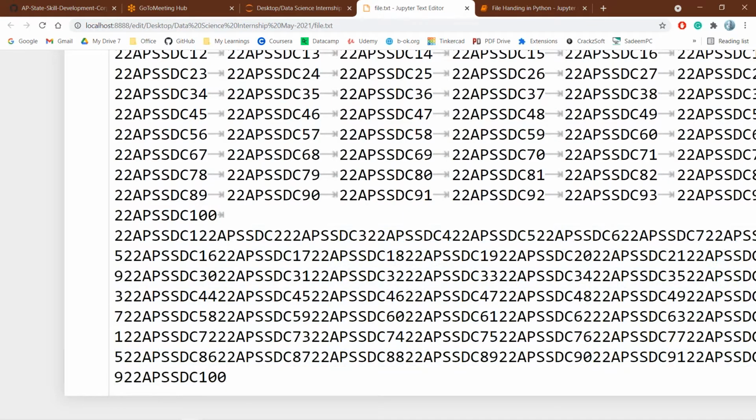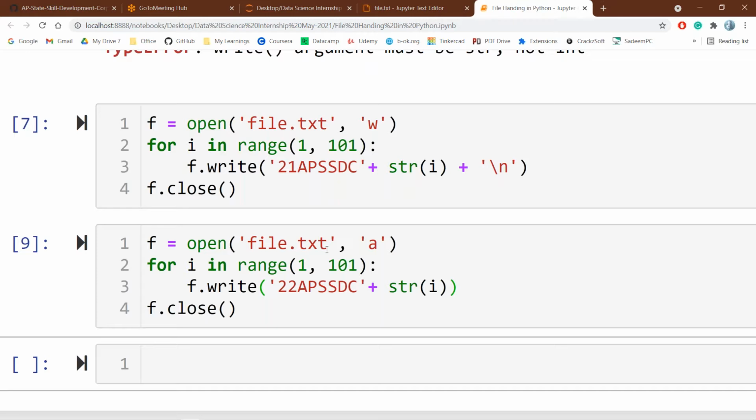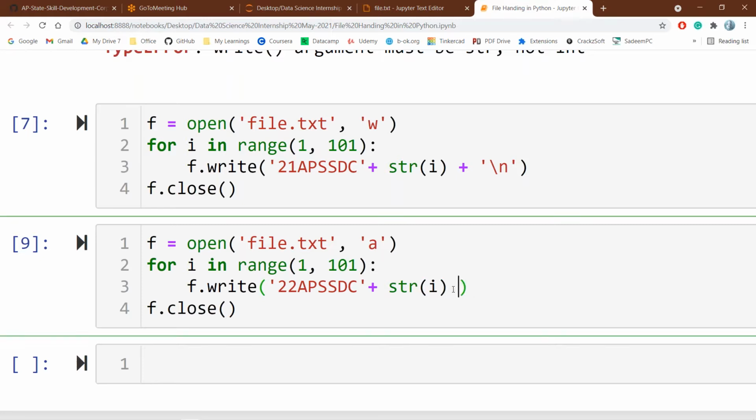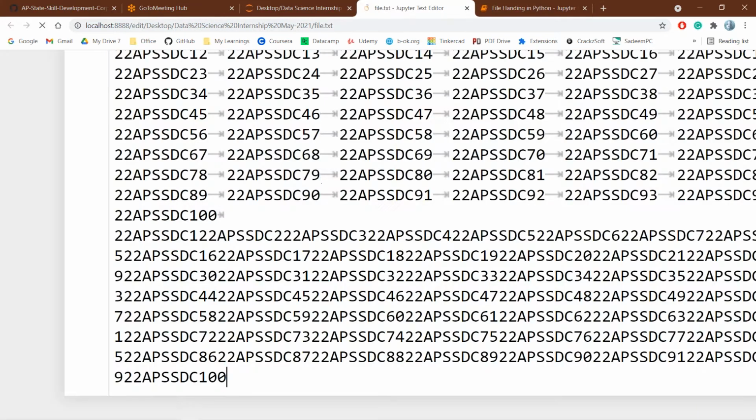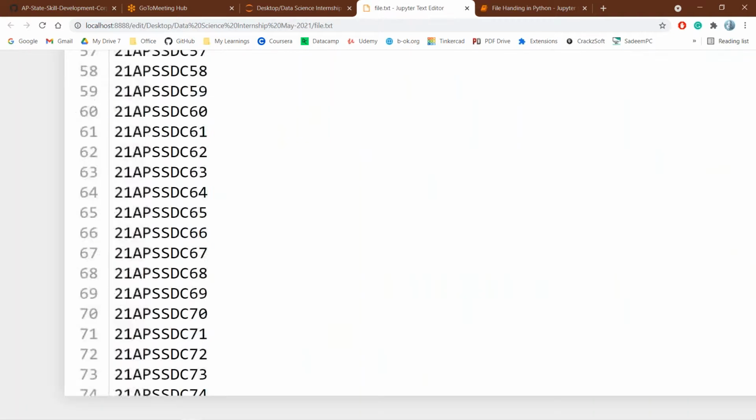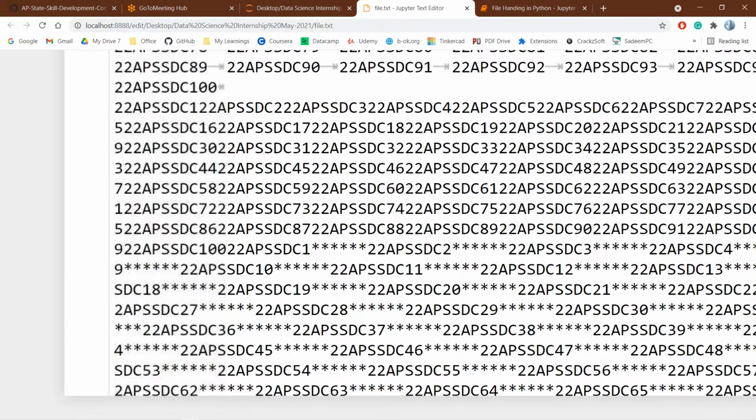So it is not based on the mode. Whatever data you pass, everything will be written as it is. If you give a tab space, that tab space will be written. If you give stars between one write statement and the next, then when I execute this, the data will be separated with the stars.